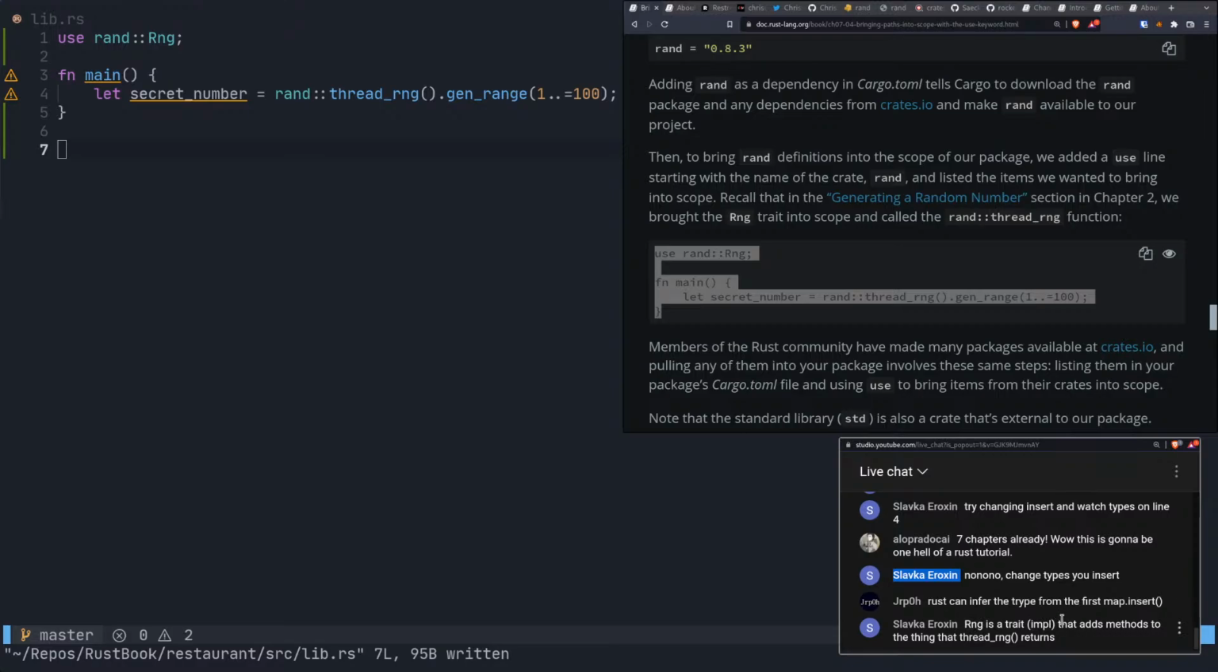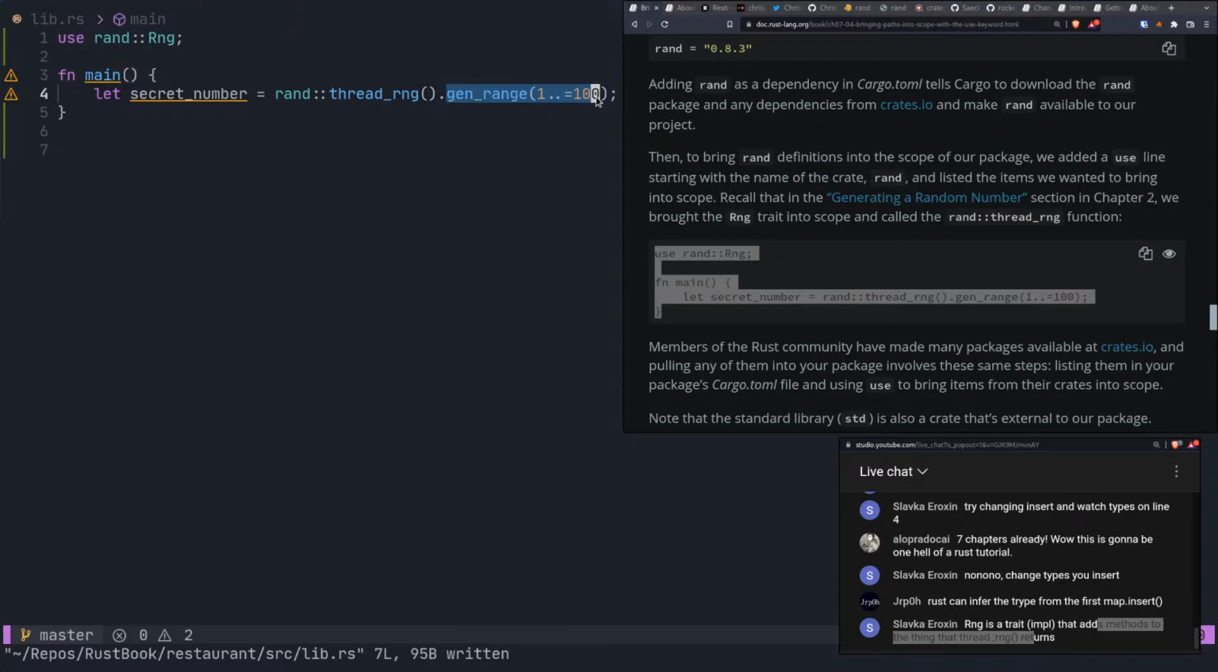RNG is a trait implementation that adds methods to the thing that thread RNG returns. Oh, okay. So it's not doing anything to the method itself. It's adding. Okay. So that trait implementation needs to be available so that it can add methods to the thing that thread RNG returns. Gotcha. And what it returns is whatever genRange returns, I guess, right? Or whatever thread RNG returns, because genRange is the thing that had the underline.